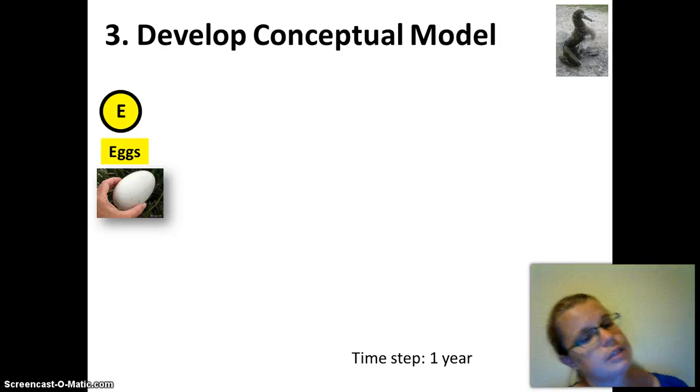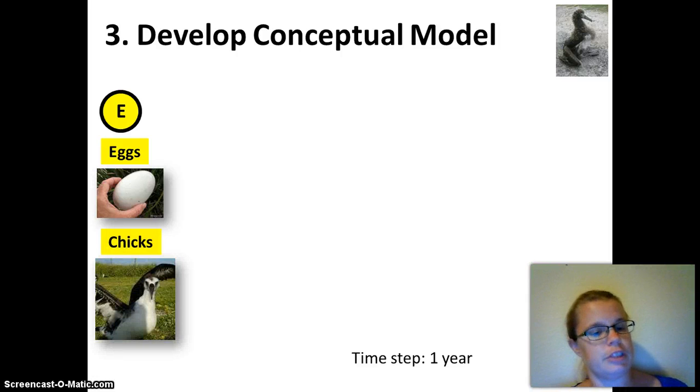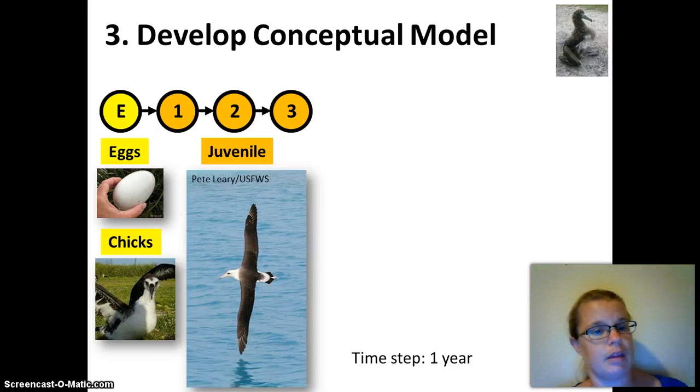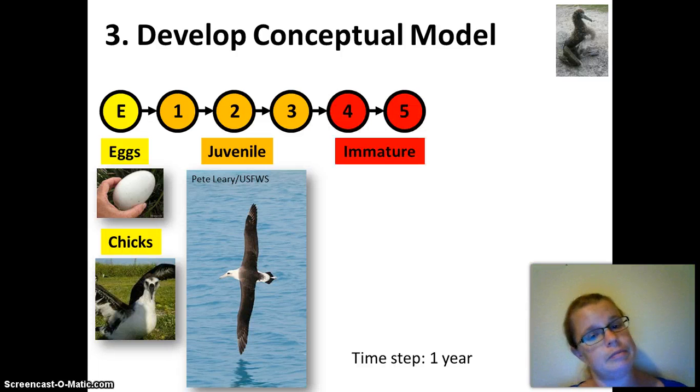Okay, so the first stage is going to be the eggs. And we're using a year as the time step, so really this is from eggs to a year old. So it also includes chicks. And then stages 1, 2, and 3, or years 1, 2, and 3, are juveniles. Well, they're out at sea for several years before they even come back to land. And then the next couple years, they're kind of pre-adults, they're immature, that are looking for a mate.